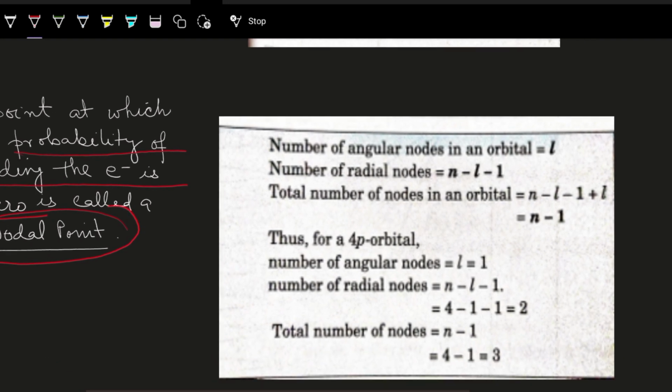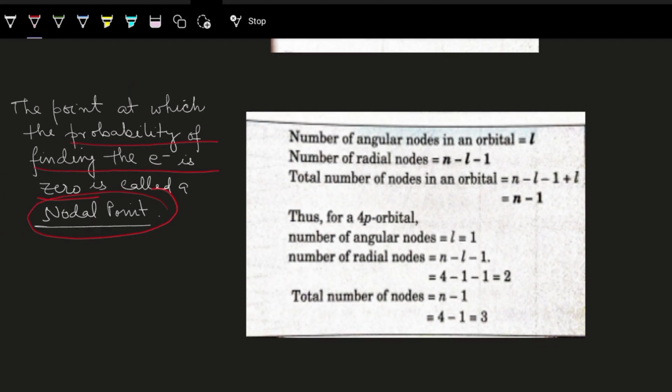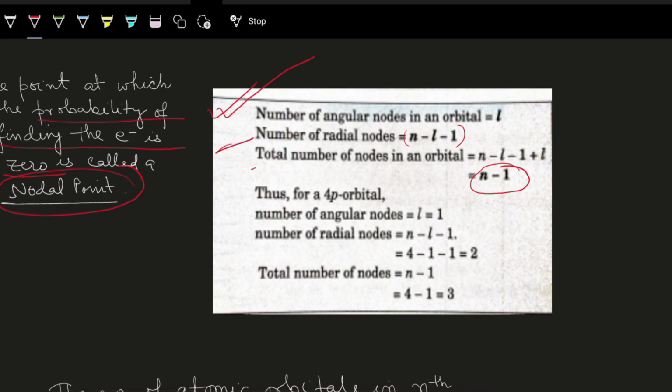And how do we know how many nodal points will be there? For that we have this. If the number of angular nodes in an orbital is L, then the number of radial nodes will be n minus L minus 1. So total number of nodes in an orbital will be n minus 1. So radial nodes will be n minus L minus 1.